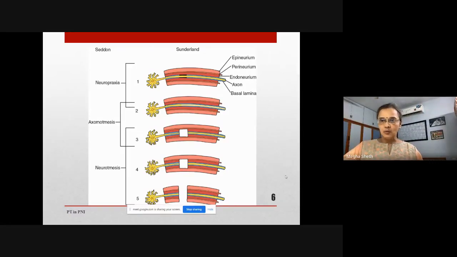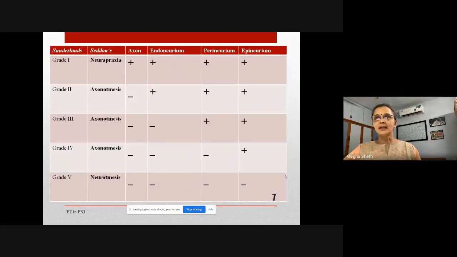How do we know what grade of injury is present? The answer is not actually simple, but the answer only comes from your assessment. And in the assessment, it comes from the history. So next slide. This is a table that is showing the structures that are present and absent depending on the